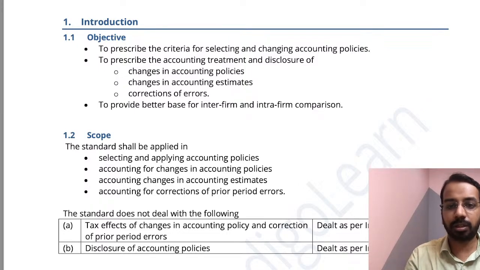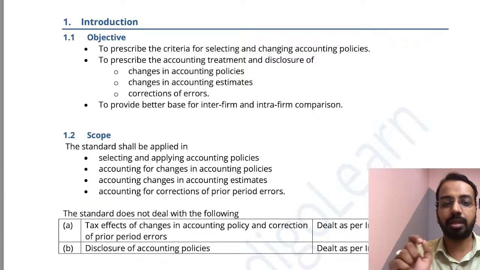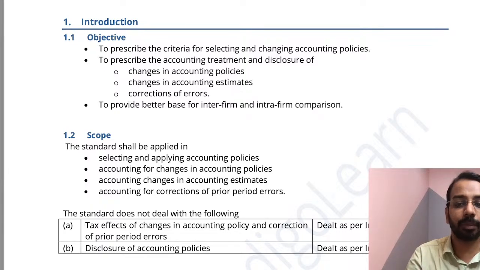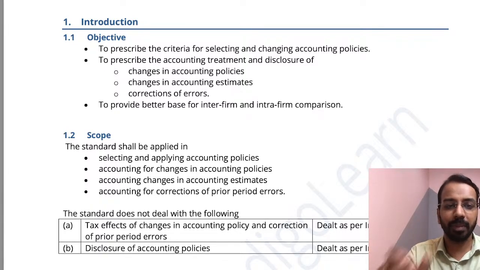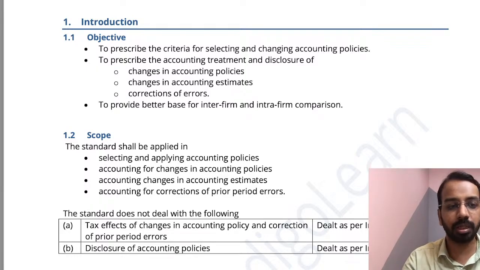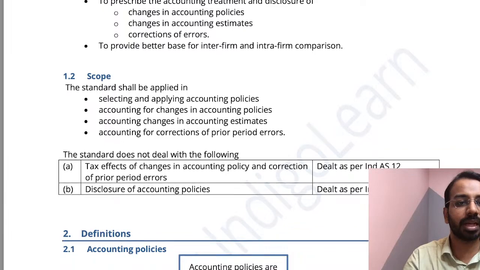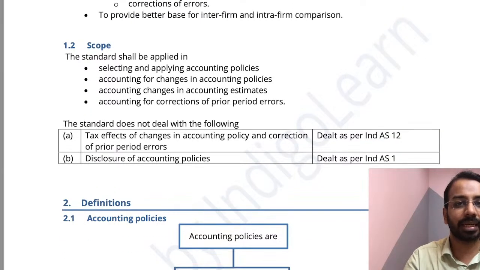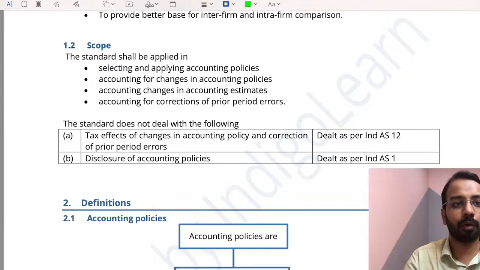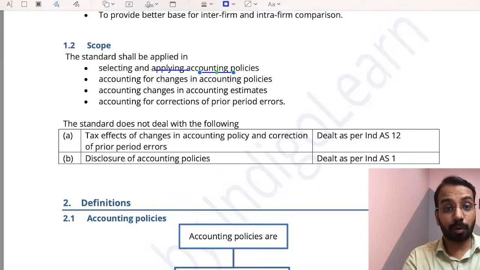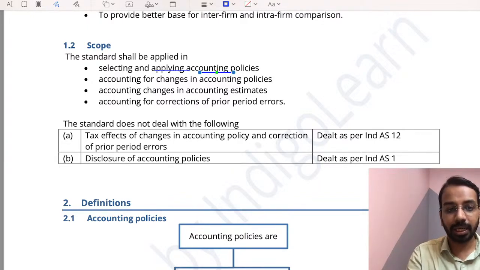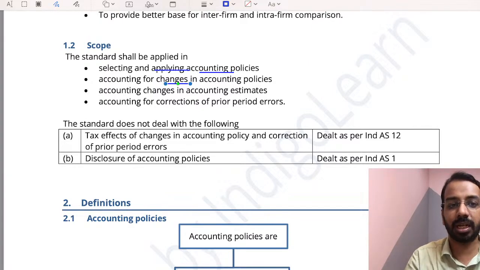Now, as per the new definition, accounting estimates are monetary amounts in financial statements that are subject to measurement uncertainty. So these are monetary amounts in the financial statements which are subject to measurement uncertainty. Concept remains the same, just that definition has changed. Now, coming to this particular standard, this standard shall be applied in selecting and applying accounting policies. So whatever accounting policies you select and apply, that is one thing you will do as a part of this standard. A very important thing is changes in accounting policy is where it becomes more important as far as this standard is concerned.